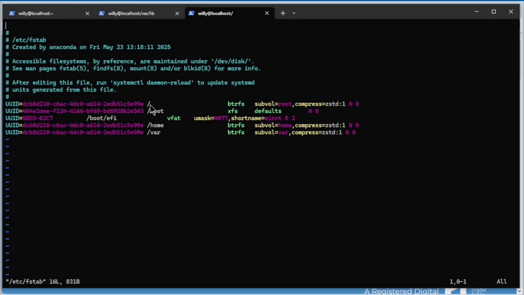What we have here is the root directory, the boot, the EFI, the home, and the swap. Now we're going to copy the lines from before. So we press insert, go down, and we create a new line.